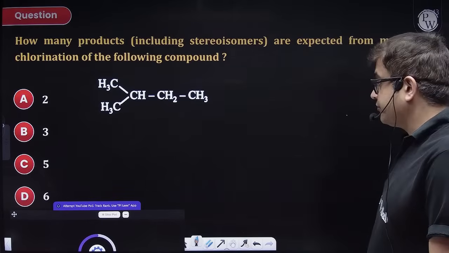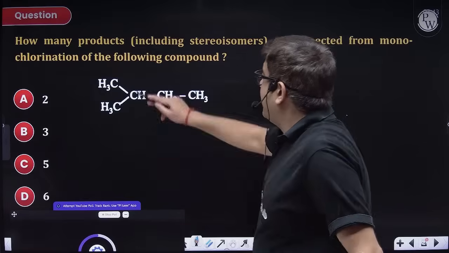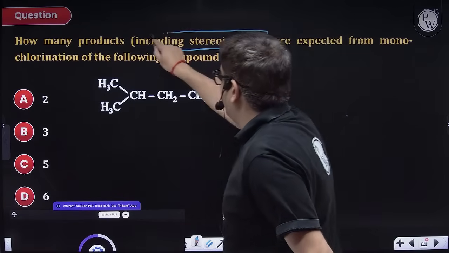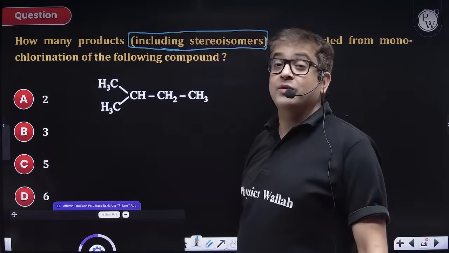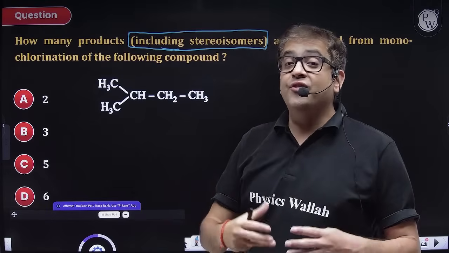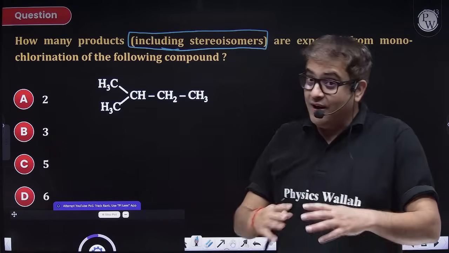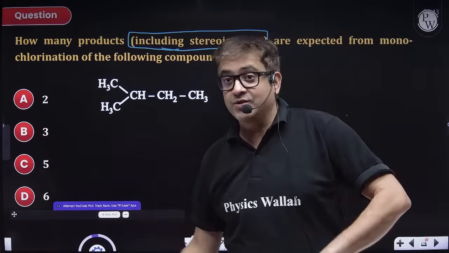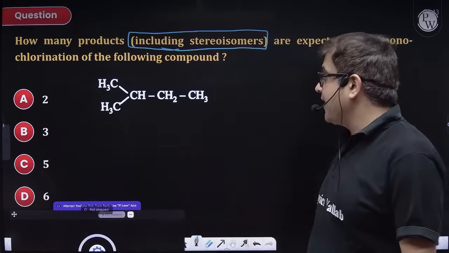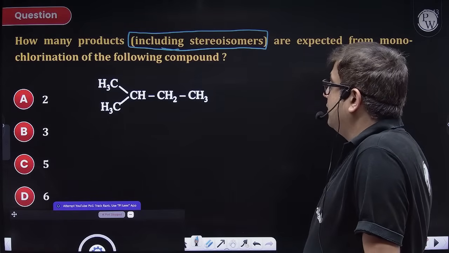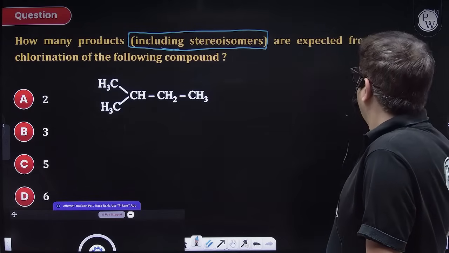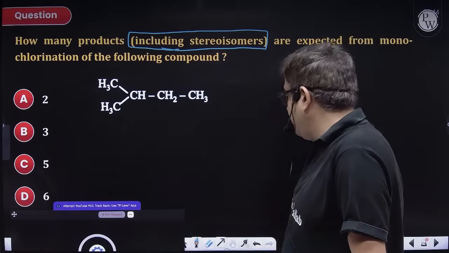Chalo. How many products, now you have to include stereoisomers, are expected from monochlorination of this compound? Now through this we are doing the free radical substitution of alkane. So reactions of alkane we are studying with questions sequentially as per NCERT. So you have to give me the monochloro products, but yes, now you have to include stereoisomers also.